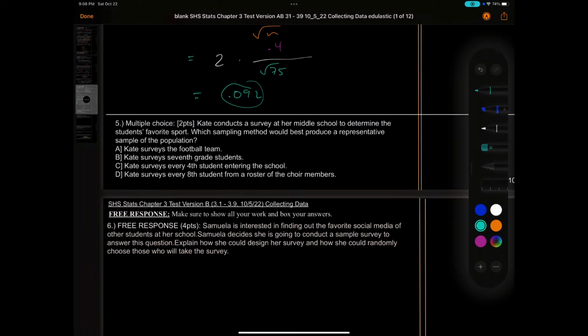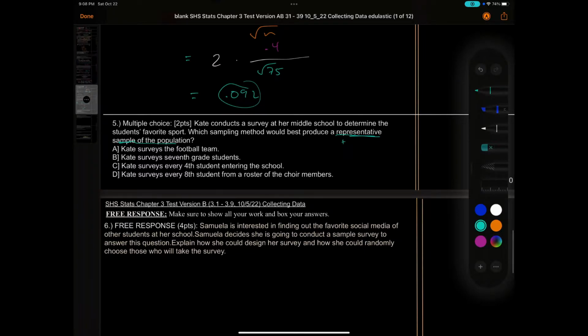Question number 5 here. Kate conducts a survey at her middle school to determine the students' favorite sport. Which sampling method would best produce a representative sample of the population? They want something that is fair. Kate surveys the football team. Well, the football team is a sport, so already they're going to say football. This is biased. They're already leaning towards if they like sports or not, so this would not be fair.